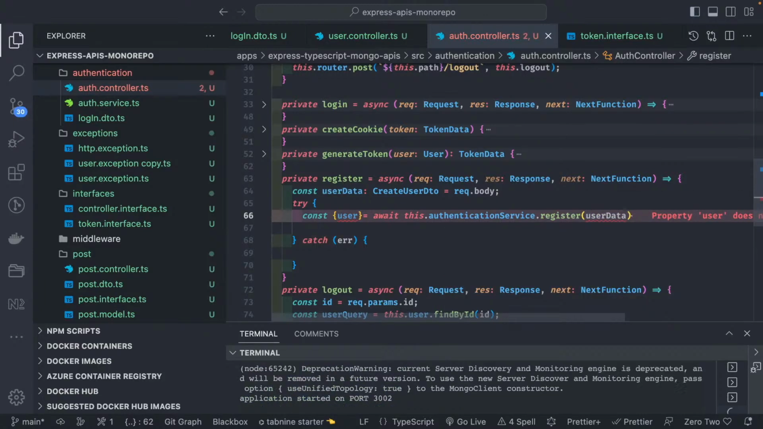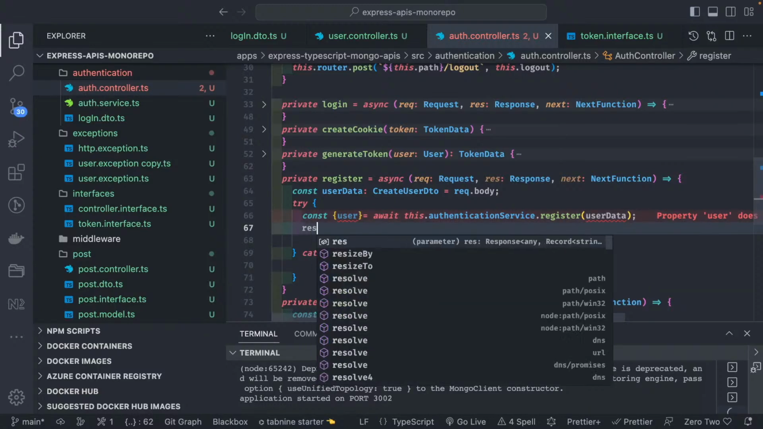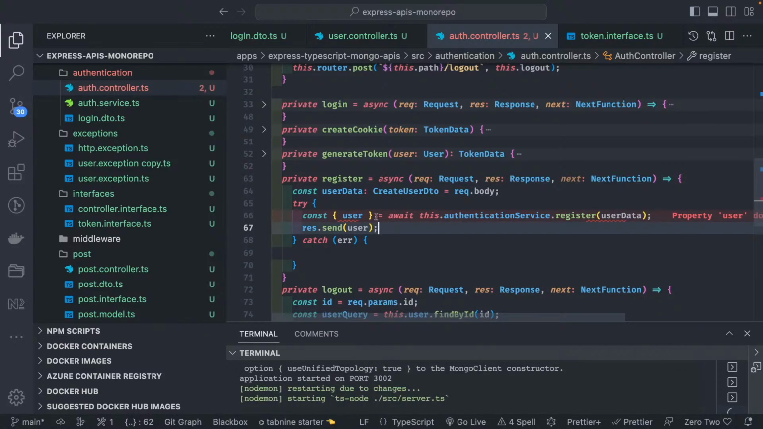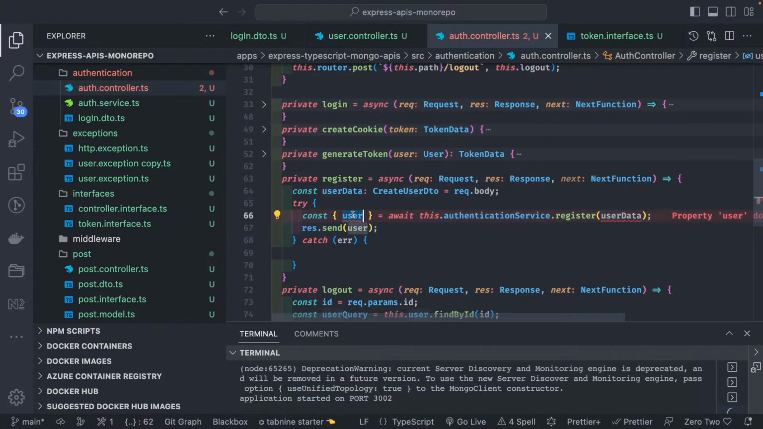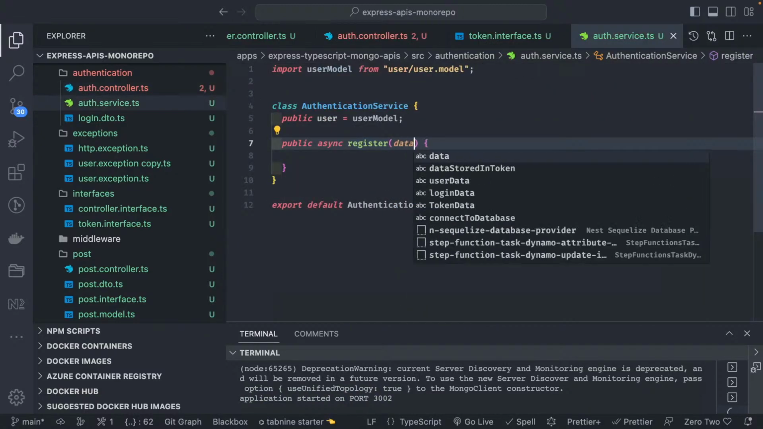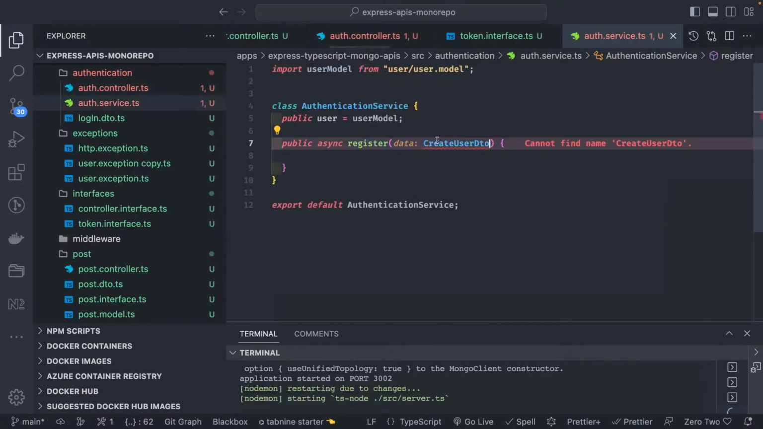And once the user is created, we can send this user. So response dot send this user object. This user object we are getting from user data, and user data is of type CreateUserDTO.